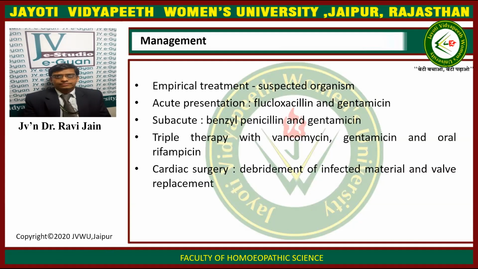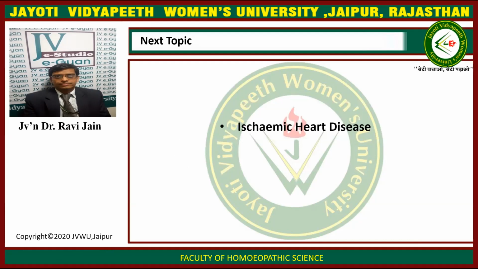Now the management. The management consists of empirical treatment with a suspected organism: for acute presentation, flucloxacillin and gentamicin; for subacute, benzyl penicillin and gentamicin. We have triple therapy of vancomycin, gentamicin, and oral rifampicin, with cardiac surgery, that is debridement of infected material and valve replacement. So this was all about infective endocarditis.